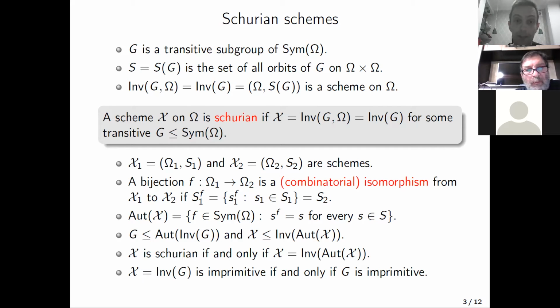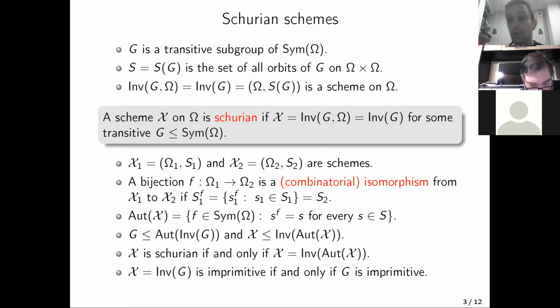Then the partition of omega square into such orbits defines an association scheme on the set omega, which we will denote by Inv(G, omega), or just Inv(G) when omega is not important or clear from the context. A scheme X is said to be Schurian if it can be constructed in such a way from a suitable transitive permutation group.